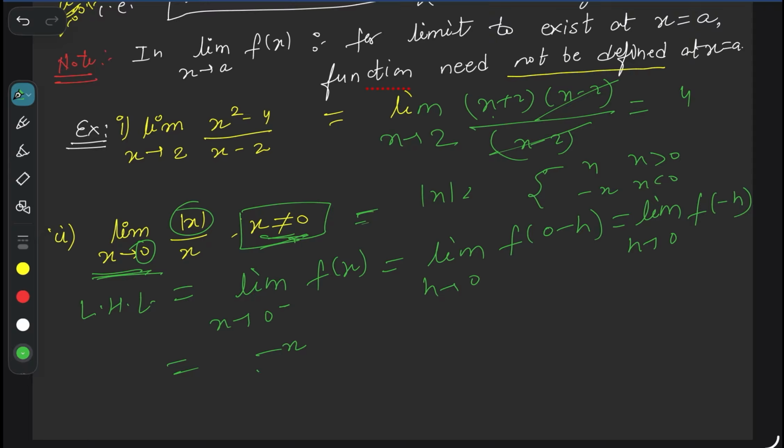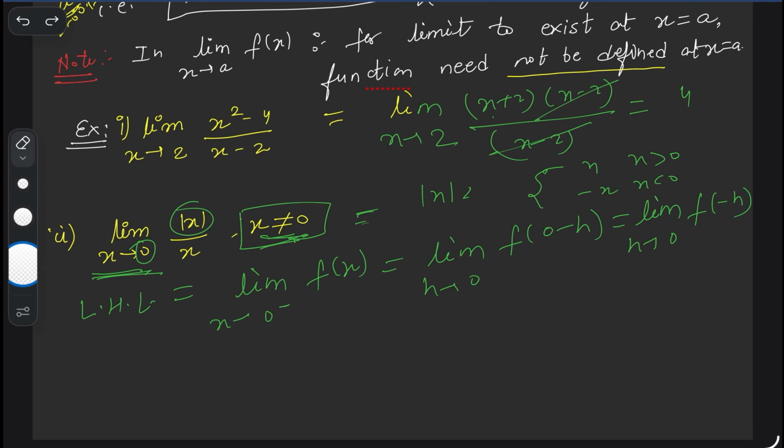So minus x upon x, and here f(minus h), at the place of x substitute minus h. So here modulus of minus h, h is a very small quantity but positive, right?